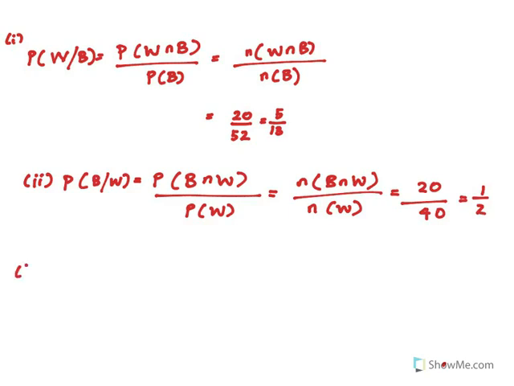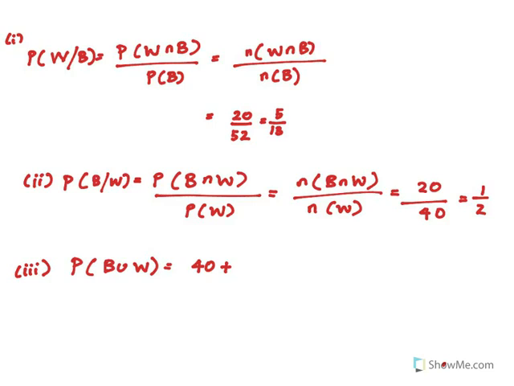How about part 3? We are looking at the probability of B union W, which means B or W. B means the people who take bio, W means the women. If you are combining all the bio and women students, in the women we have 40 students, and among other people who take bio, you have men. There are 32 men who take bio.